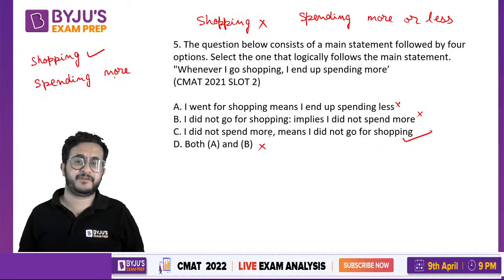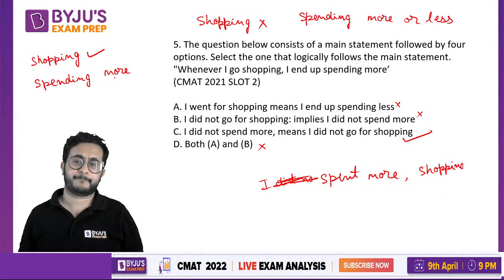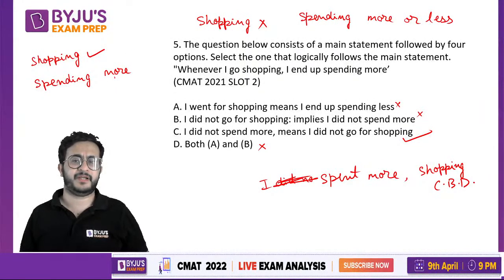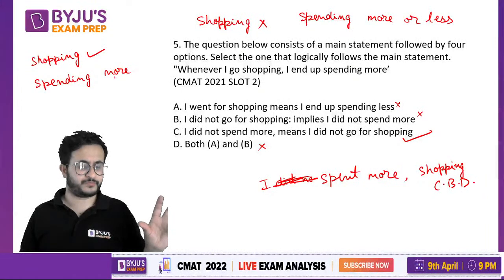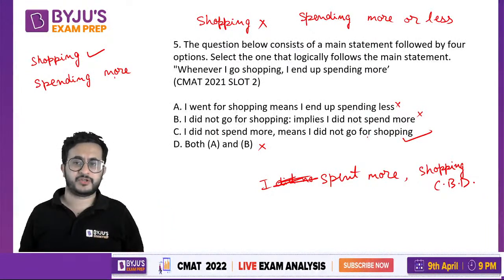But if we were given that he spent more, right, we are given he did not spend more. If it was given that I spent more, right, then shopping cannot be determined. Why? Because in case of shopping, he's spending more. If he's not shopping, he can spend more in that scenario also. Okay, so answer is option C.